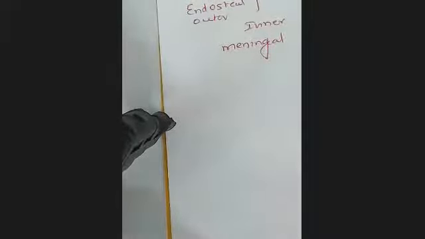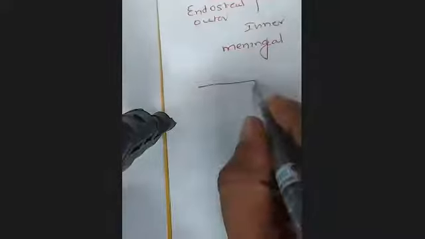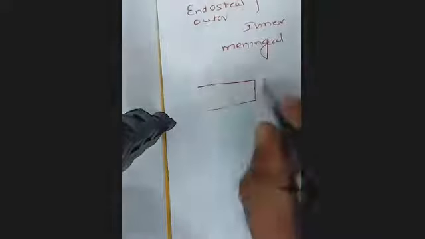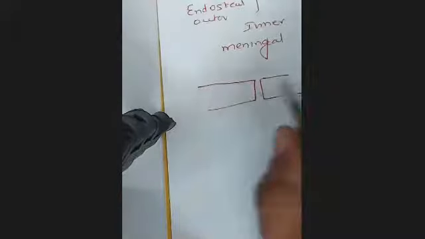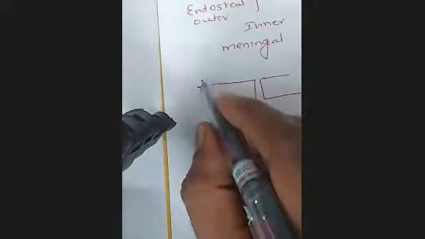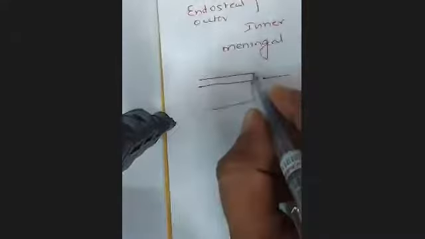What is the endosteal layer? Now, suppose this is one bone, a parietal bone, this is the other parietal bone, and this is the suture. The suture is very close, but here I have just kept it a bit apart. This is the pericranium.